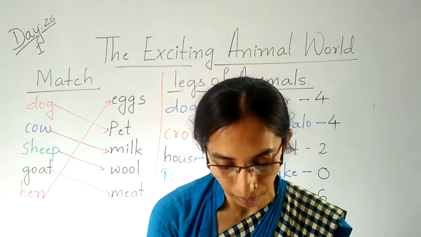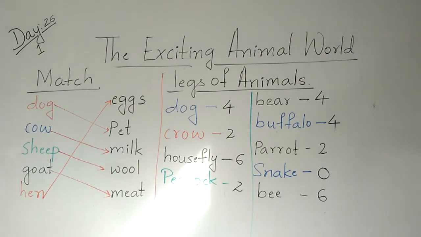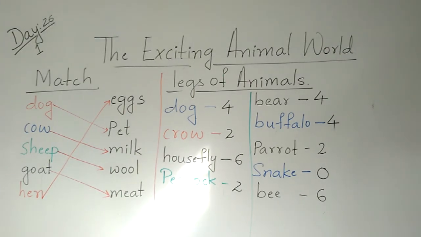There is one more activity, children. Just you have to identify the animal. Tell me. First one, which animal is it? See the neck is very tall. Which animal, children? Yes, it is a giraffe. Next, tell me. It is a very huge animal, very big. Yes, elephant. Next.